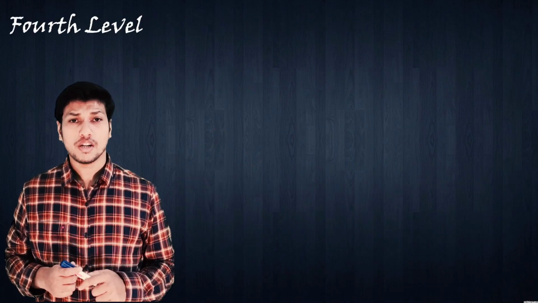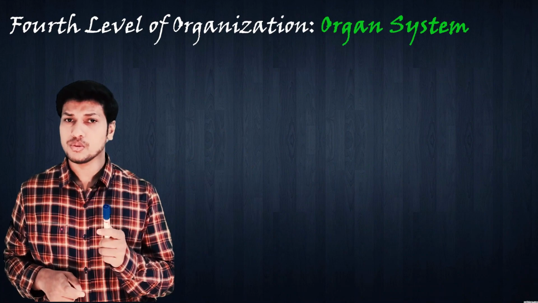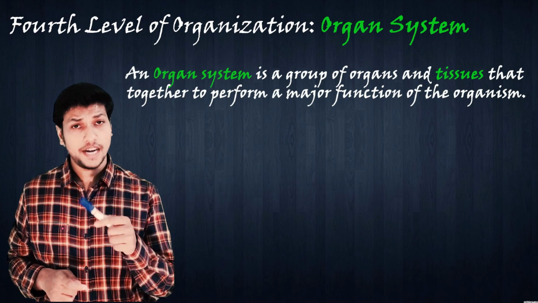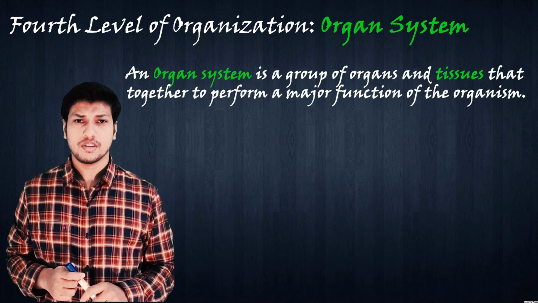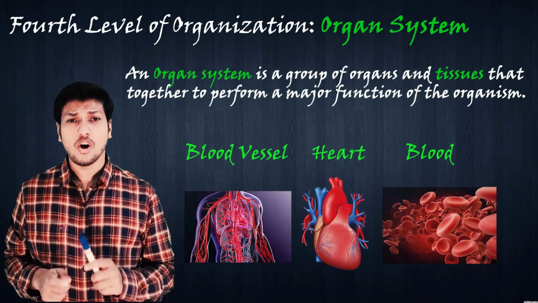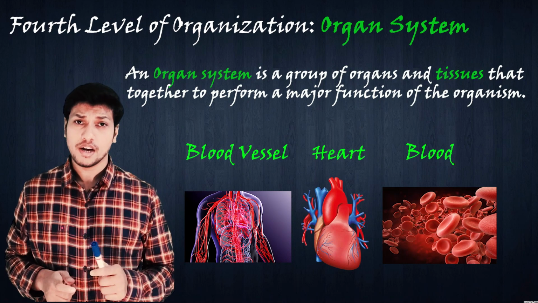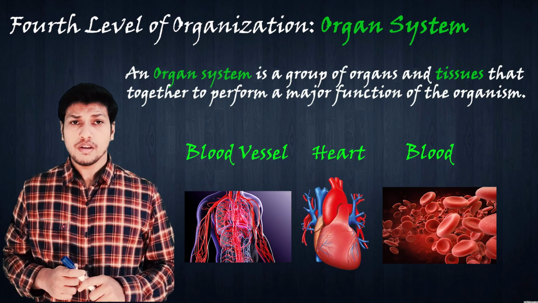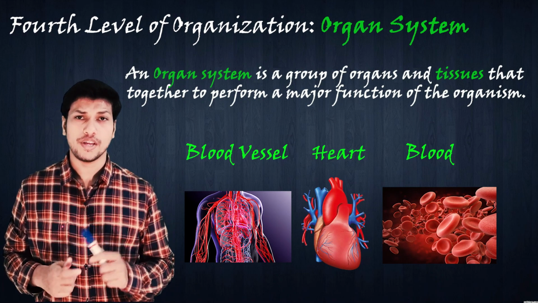Now next is the organ system. An organ system consists of different organs and tissues which come together and perform a major task. Let's go back to our heart example. The heart is just an organ of the circulatory system. It also consists of blood and blood vessels. The heart only pumps the blood, but the whole circulatory system is required to circulate the blood throughout the body.